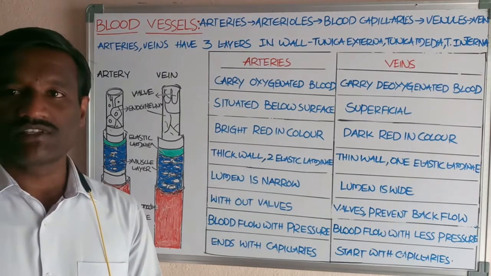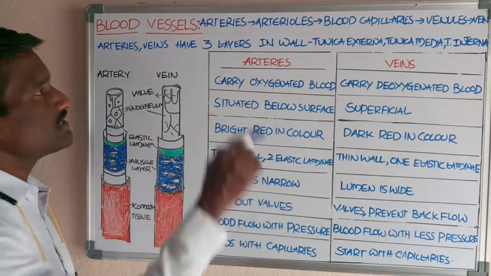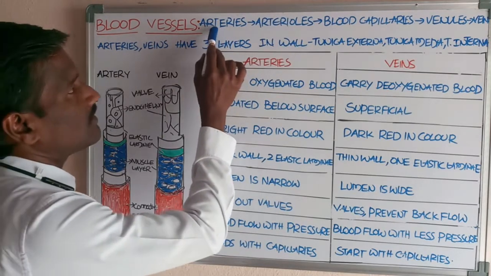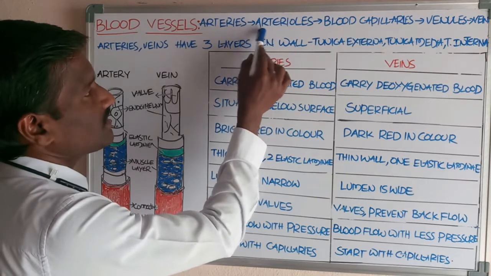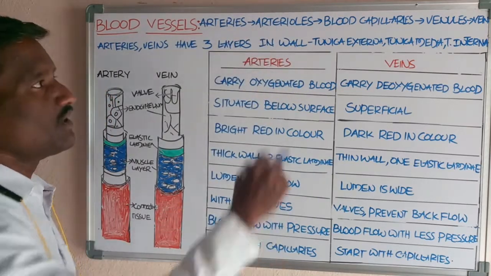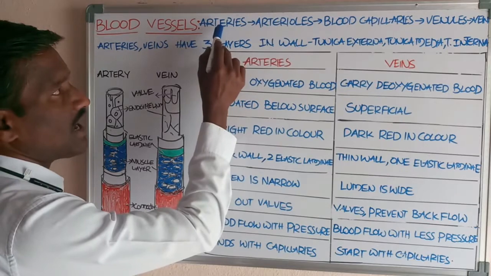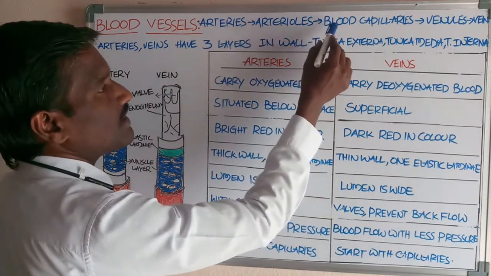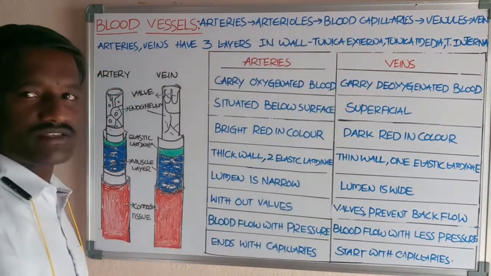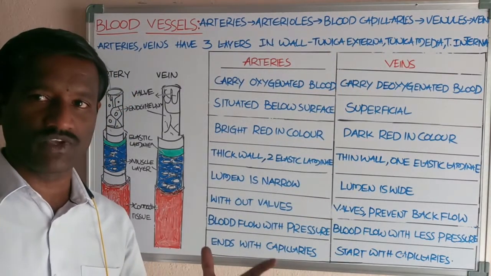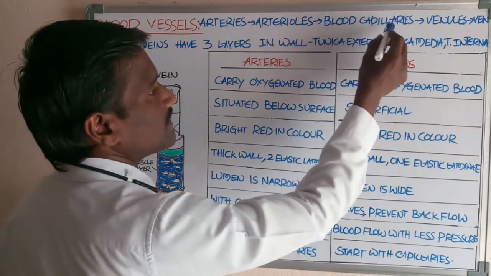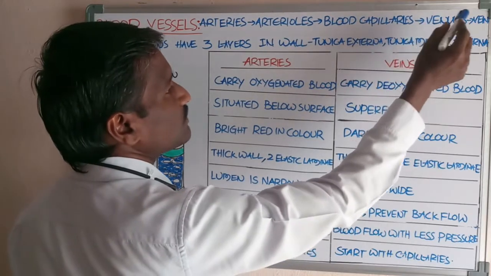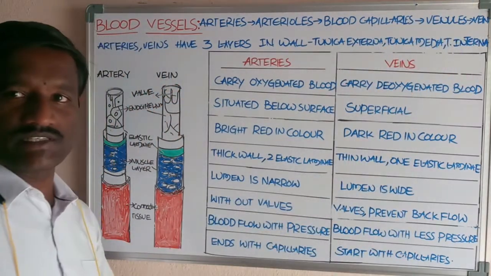Now, these blood vessels are available in different forms. Arteries carry the blood from the heart and divide at the organ region into arterioles. Arterioles have a lesser diameter than the arteries, and they divide into blood capillaries at the region of the tissue cells in the body. Blood capillaries form the venules, and venules finally open into veins.